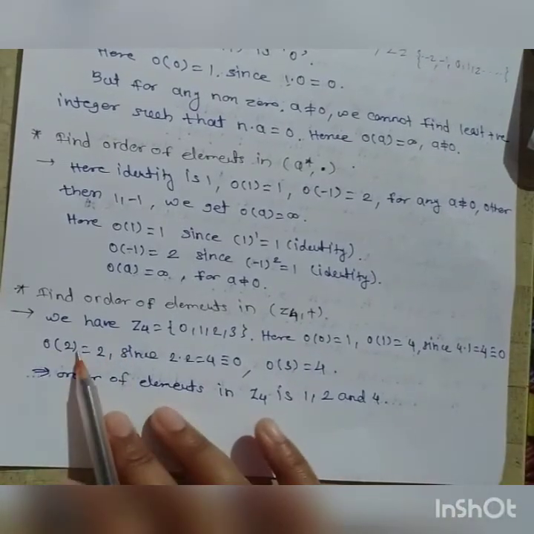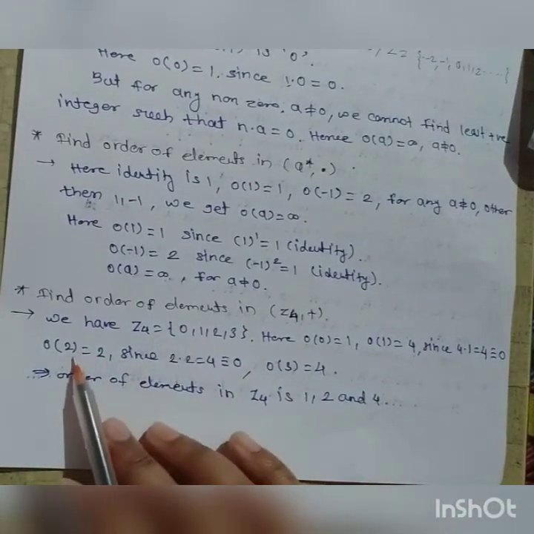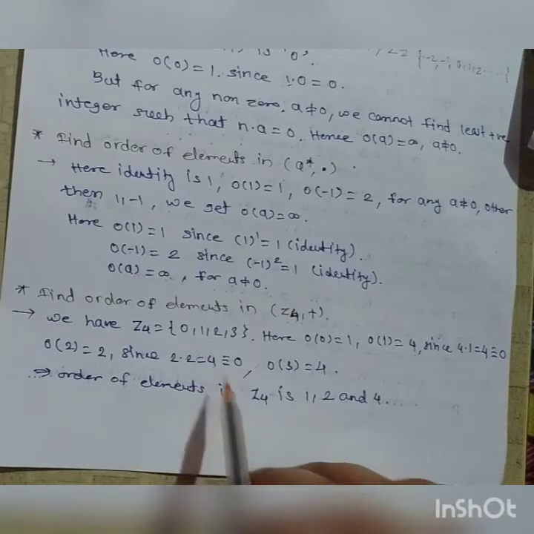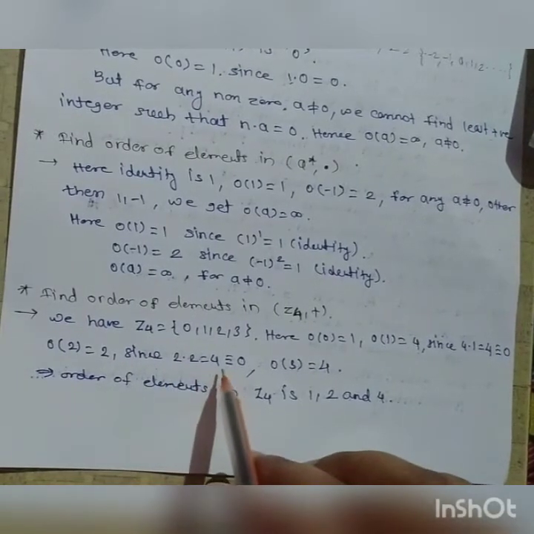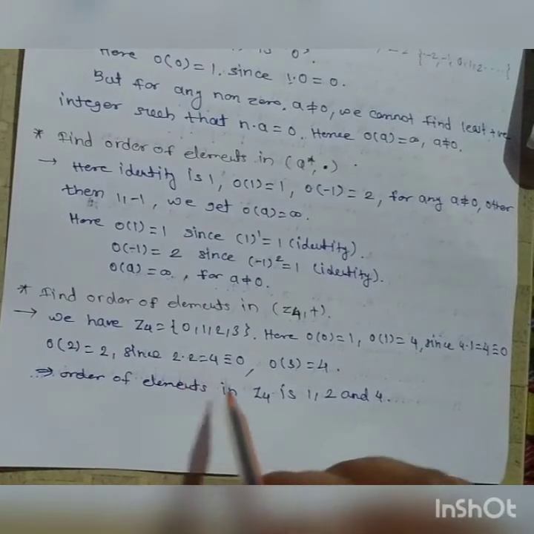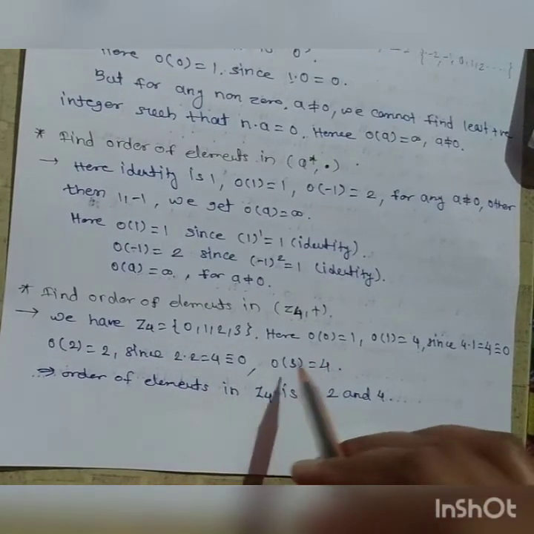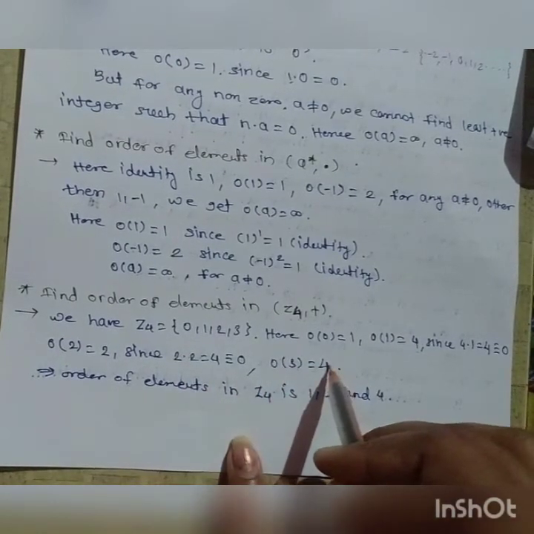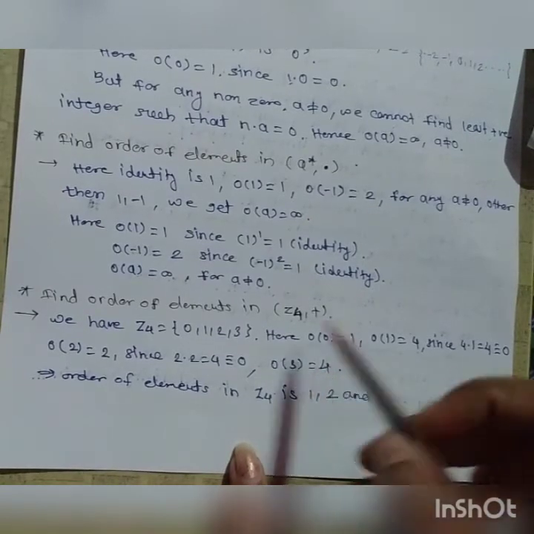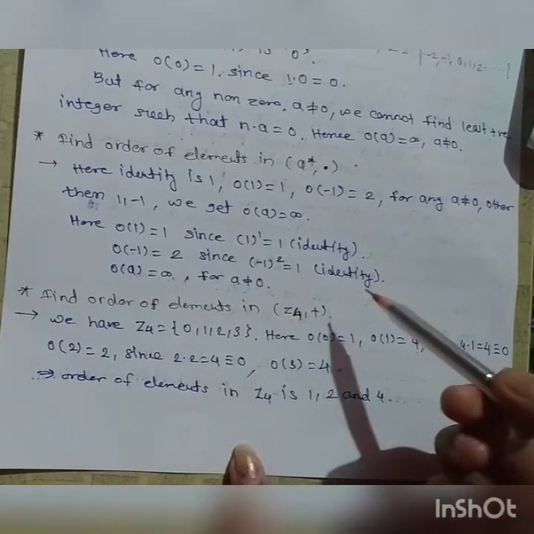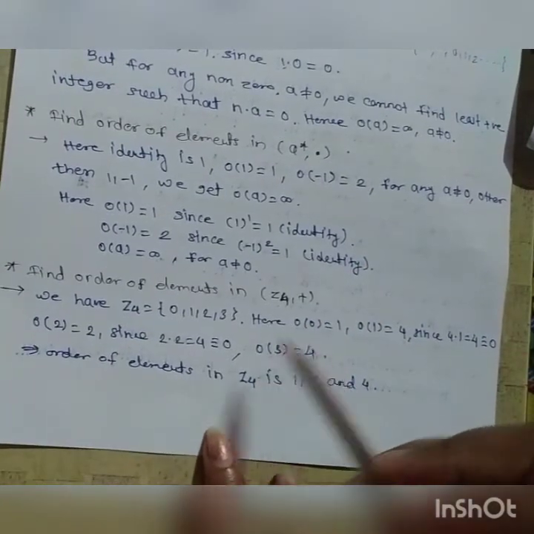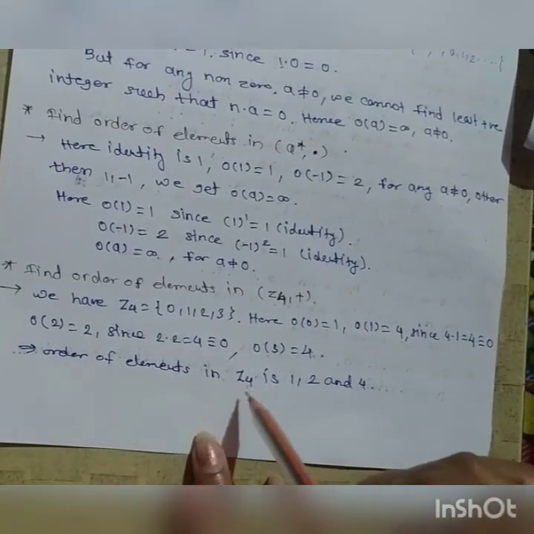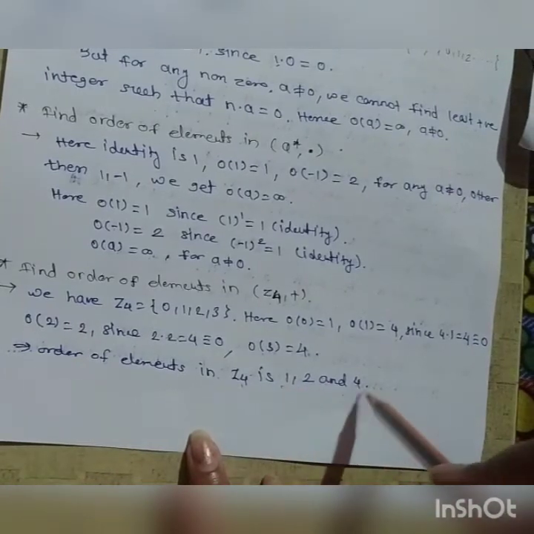Then what is the order of 2 in Z4? Since 2 into 2 is equal to 4, which is congruent to 0 in Z4, the order of 2 is equal to 2. And for the order of 3, we know that 3 into 4 is 12, and modulo 4 it is again 0. So the order of 3 is equal to 4. Therefore the orders of elements in Z4 are 1, 2 and 4.